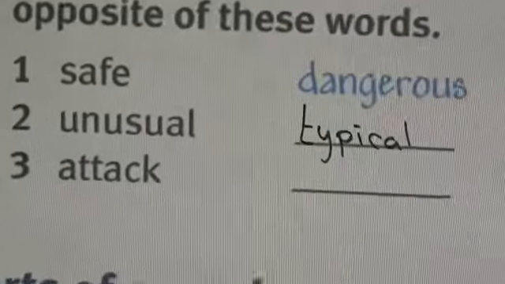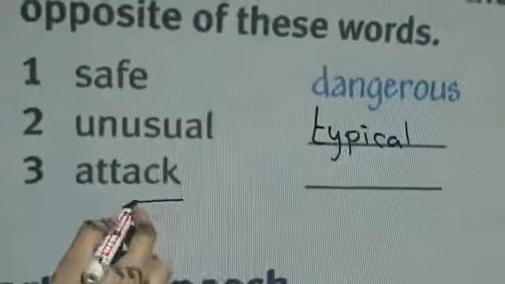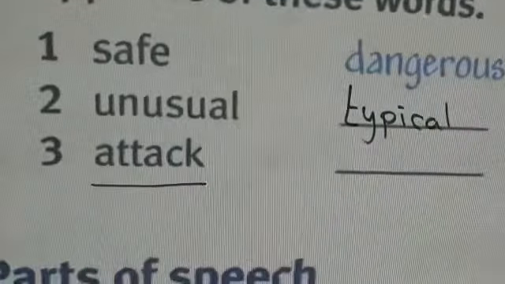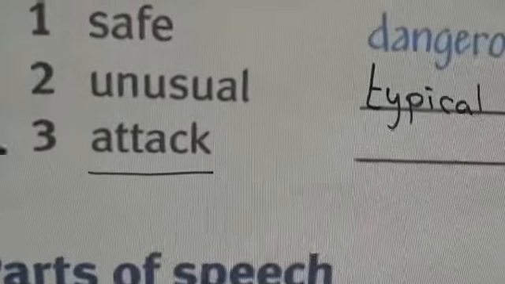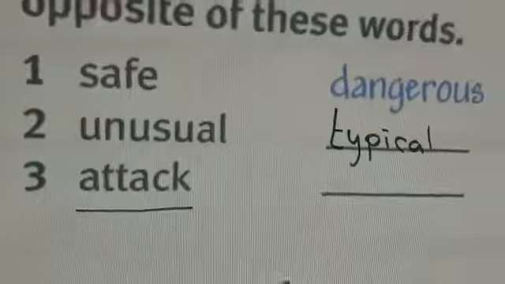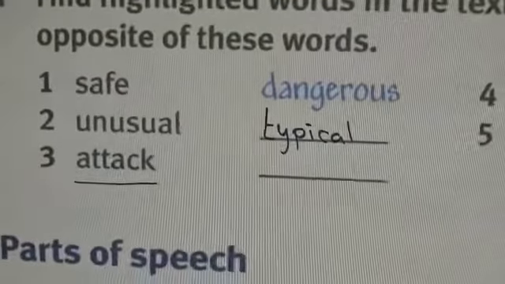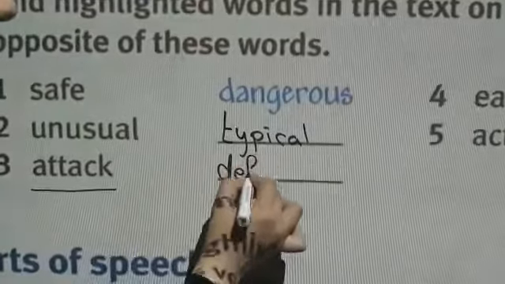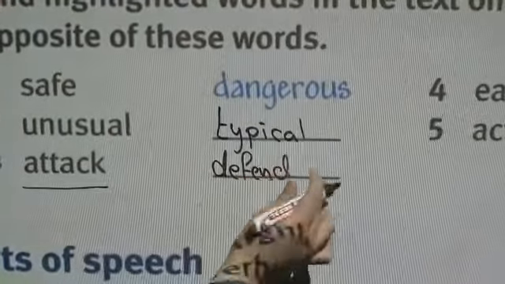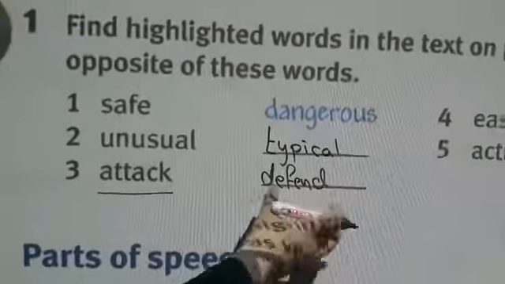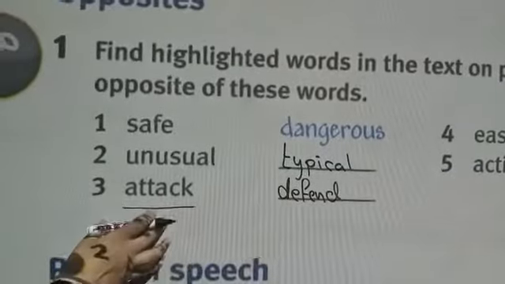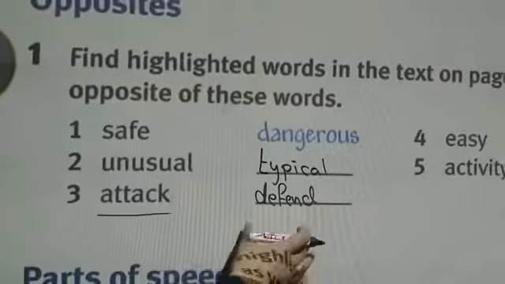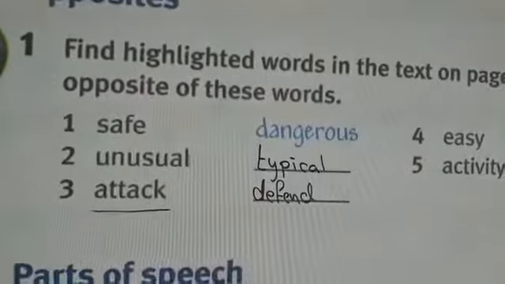Now look at the third one. We have the word attack. Attack, when you, for example, hit someone with a stick, you attack that person. So we have the opposite word in the text, which is defend. Defend, when you keep yourself safe. And the opposite of it, attack, when you hit someone.